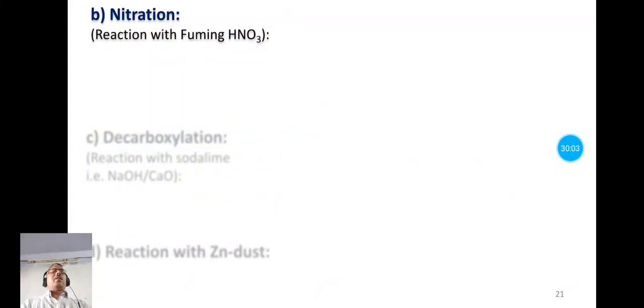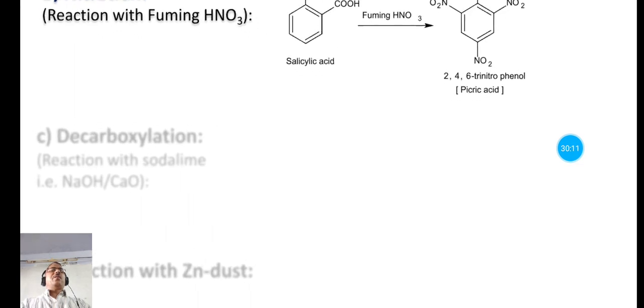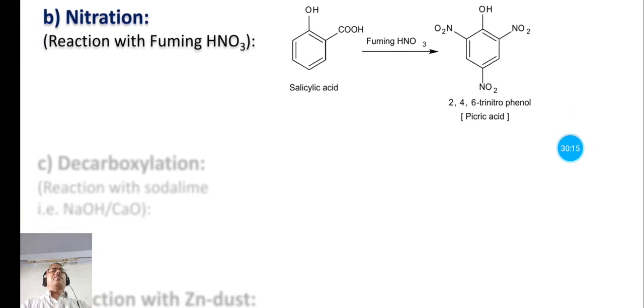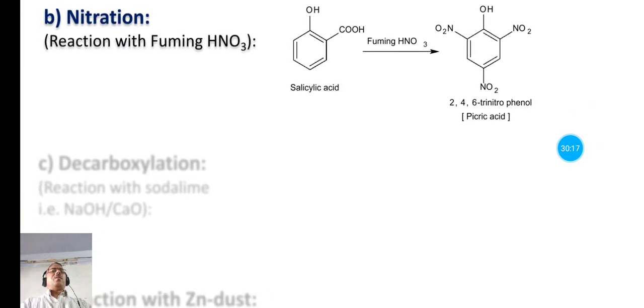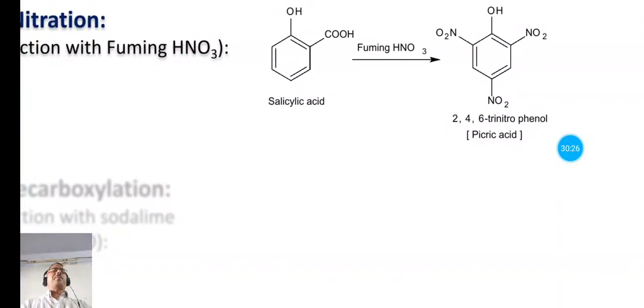Now the next chemical property is the nitration. So when the salicylic acid is heated with fuming nitric acid, then we have the product 2,4,6 trinitrophenol. It is also known as picric acid.